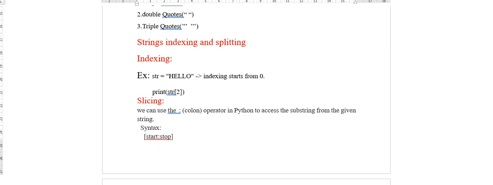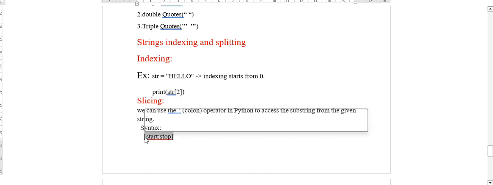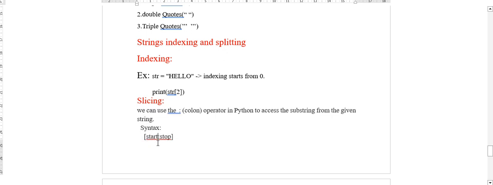Next topic is slicing. It is also a very important topic. Listen carefully. Slicing is denoted by a colon. See the syntax: start, colon, stop. From where we have to start, colon, till where we want to stop that sequence. That is start to stop. In the middle we have to use a colon.